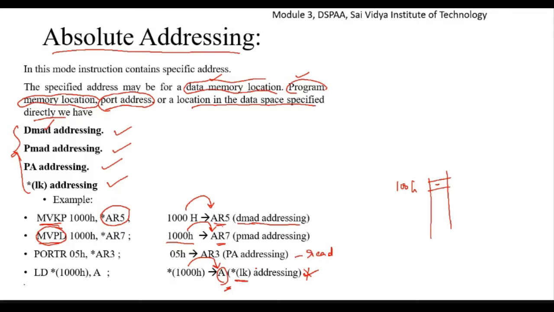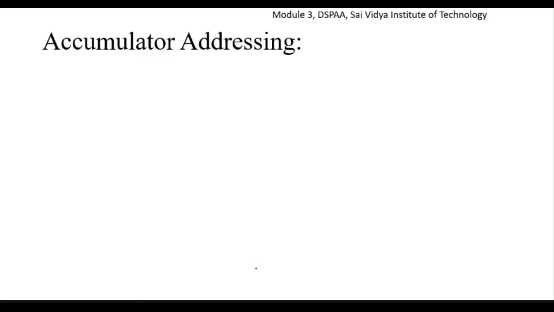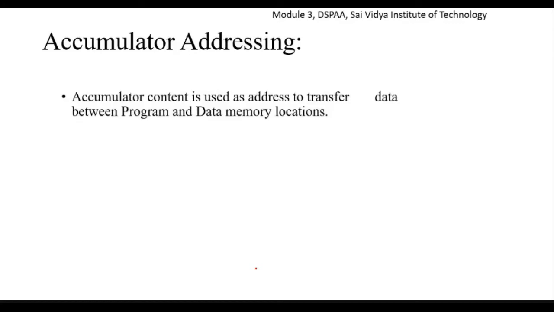So I'll move on to the next one, the third one. What we have here is accumulator addressing. This is also a special addressing mode which is available with respect to this TMS320C54xx processor. Accumulator content is used as an address to transfer data between program memory and data memory. So we transfer the data from one memory to another, program memory to data memory location, by using this accumulator addressing mode. So what are the examples of this accumulator addressing mode?